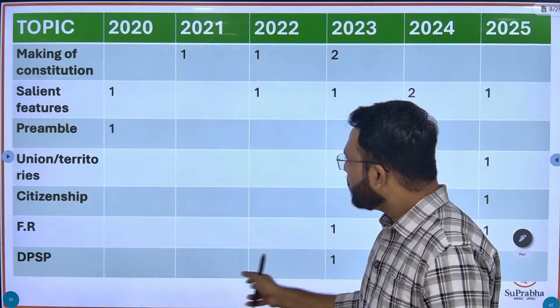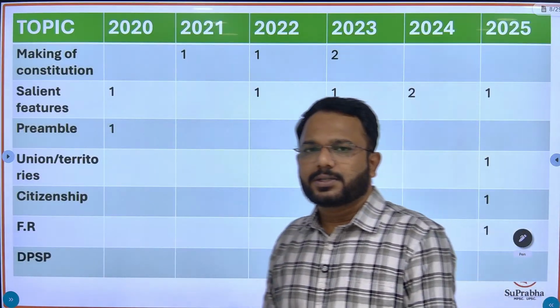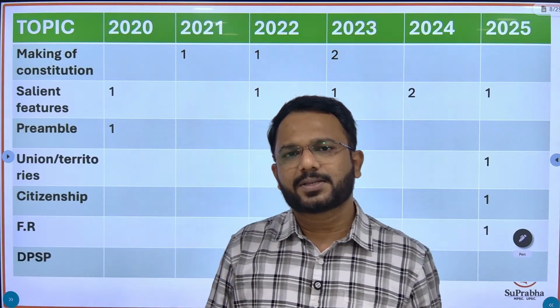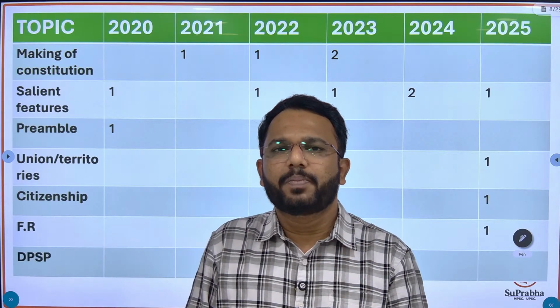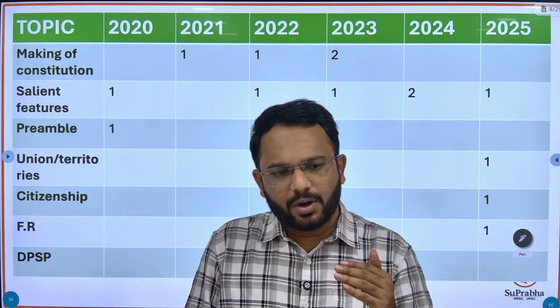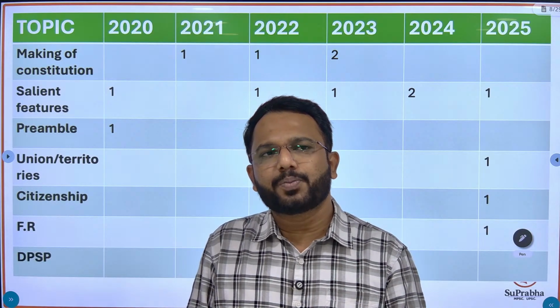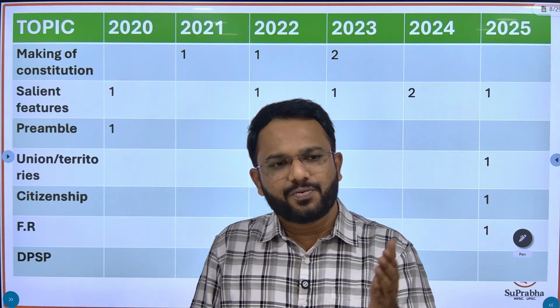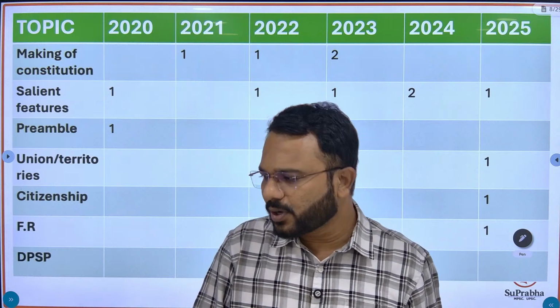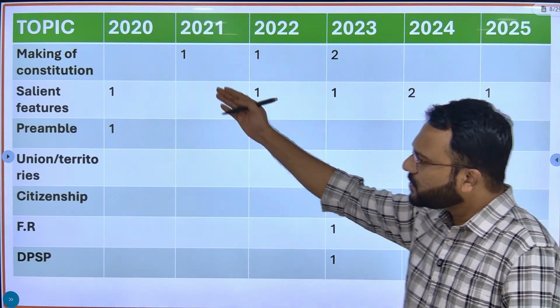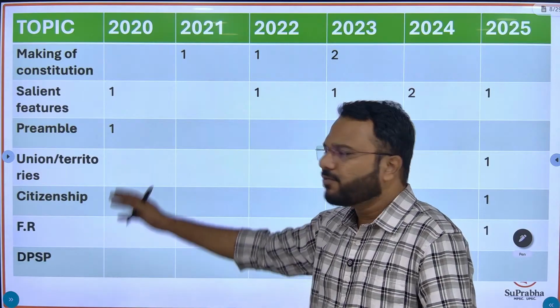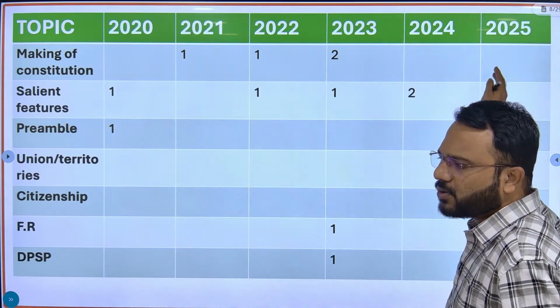So now let's begin our next phase, which is how you should build your approach, and in which form or format you should start to prepare. Let me give an example. I have taken some topics and mentioned the years in a horizontal row.